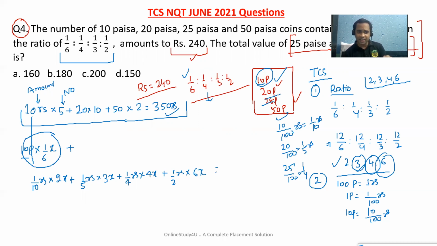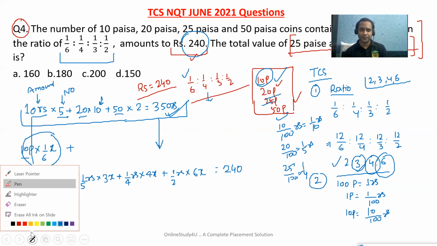Friends, the same thing we have done here. 10 rupees, and the number is 5, so 50. 20 rupees, 10 in number, so 200 rupees. 50 into 2, 100 rupees. So total 350 rupees. Now what total amount have they given? 240. See, if you compare with the basics, you will feel it is very, very simple.